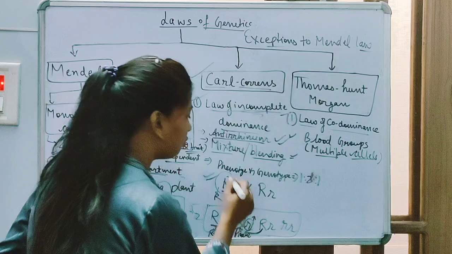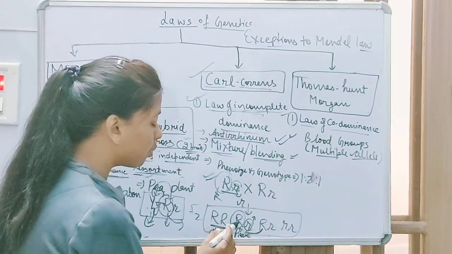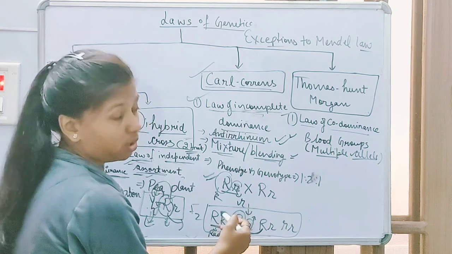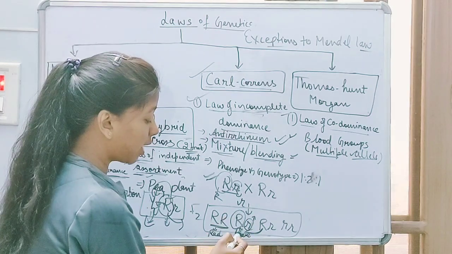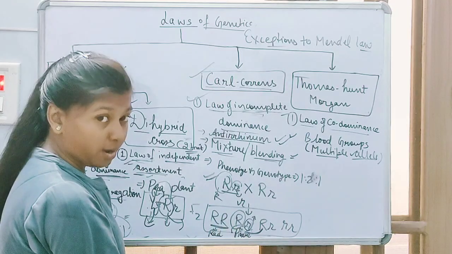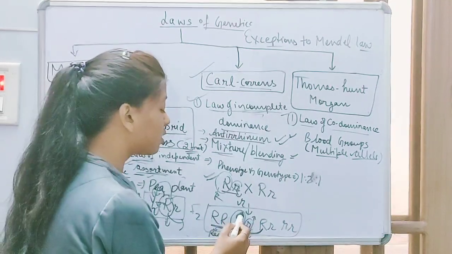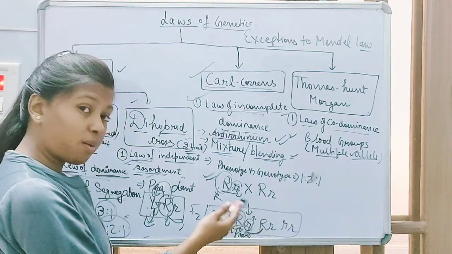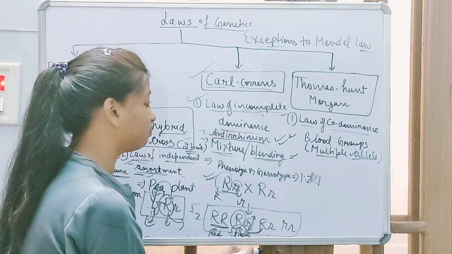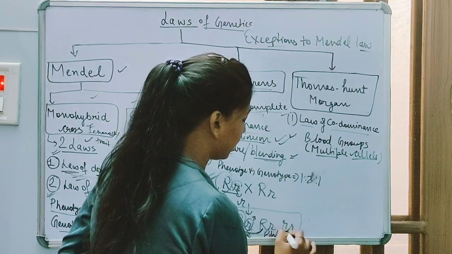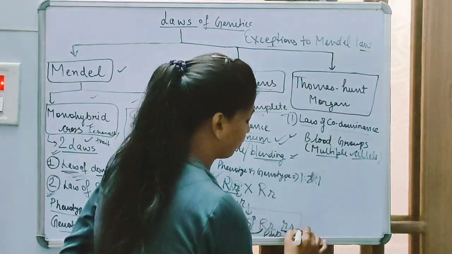That's why it is called mixture or blending, because if red had complete dominance over r, then the plants would be formed with red flowers. However, red is not complete over small r, so it will form a mixture or blending, pink flower. Similarly here, pink, and their recessive state, that is white.